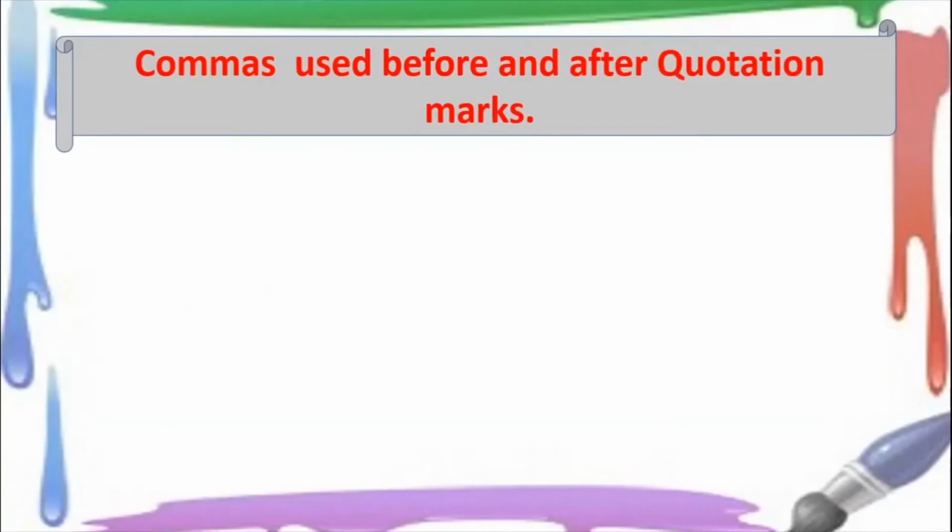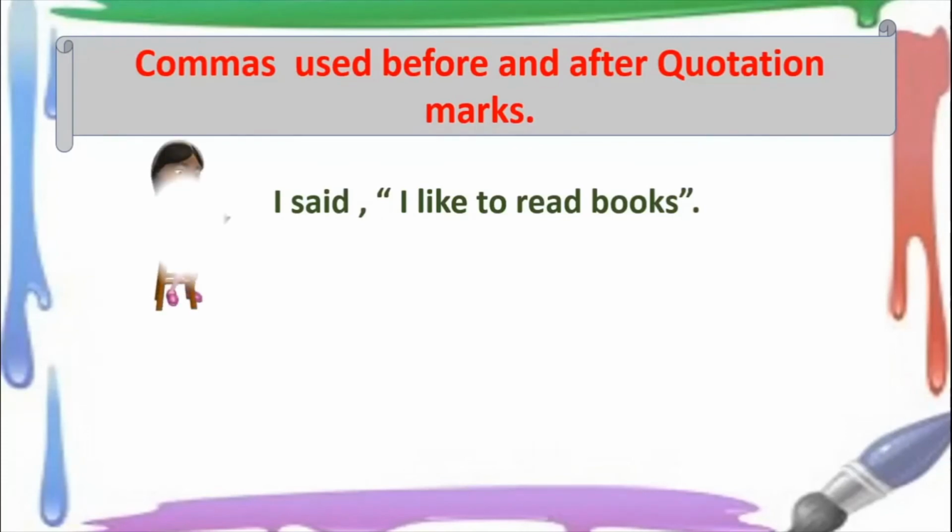Commas are also placed before and after quotation marks. So quotation marks means double inverted commas. Okay, so see here, when you want to report direct speech, so I said, and then you put a comma before you say what that person said. I said, I like to read books. Alright, so you can see the comma there after I said. It is coming before the quotation marks.